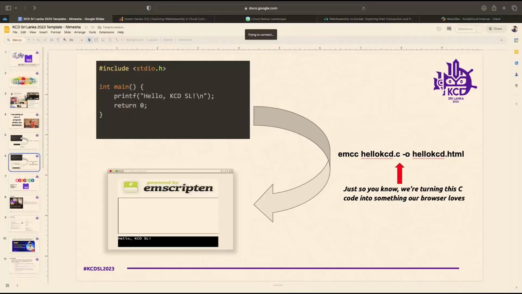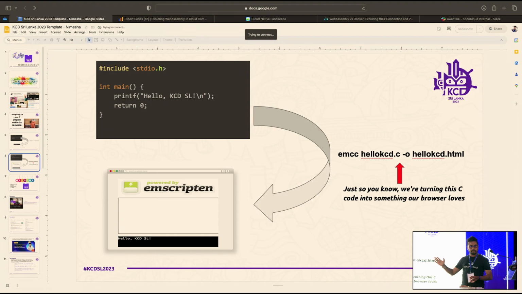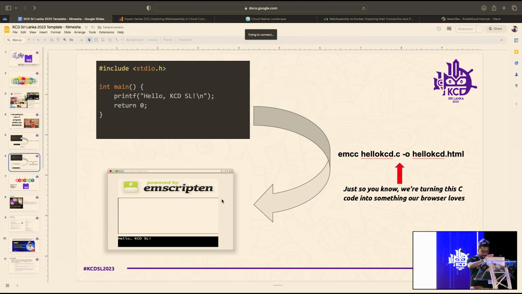Okay, today I am going to use the exact same C program, right? But I am going to run this inside the Safari or Firefox web browser, right? To do that, I am not going to compile using the GCC compiler. I am not going to use any of this, right? I am going to use something called Emscripten, EMCC, right? What it does is, it will turn your C program into a format that browsers would love, right? So we'll do that. I am going to open my Visual Studio Code here.